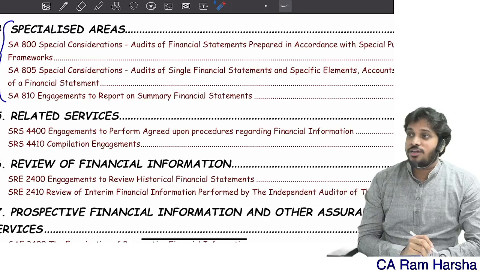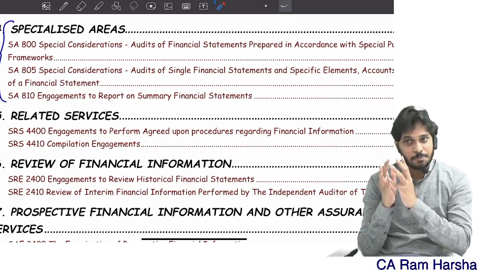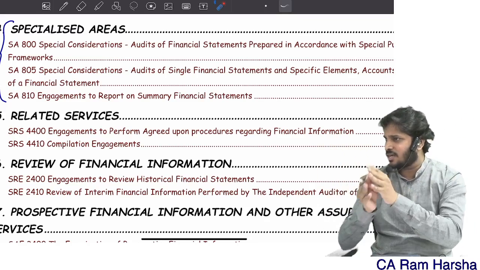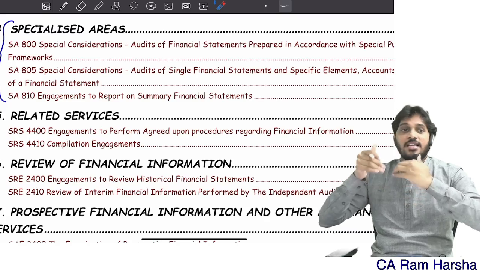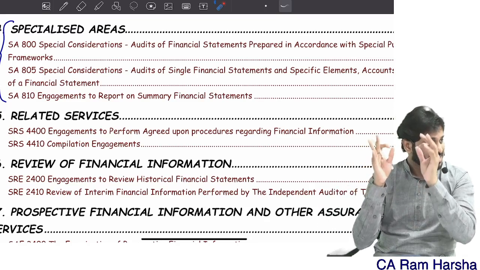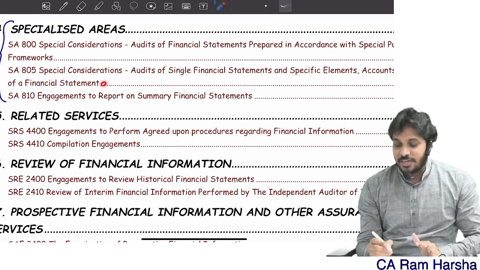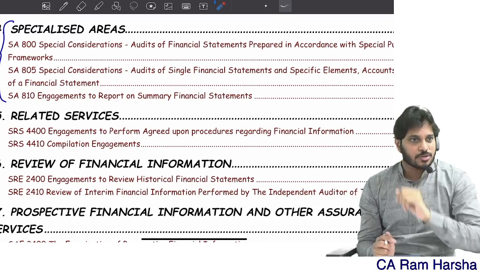When you are doing an audit of special purpose financials, are there any specific things to consider apart from the 200 to 700 series, which you anyhow consider? Are there any other specific things you need to consider? Yes, you need to consider them. 800 answers that. 805 is also answering special considerations only.